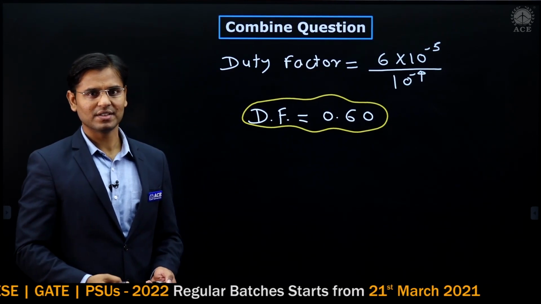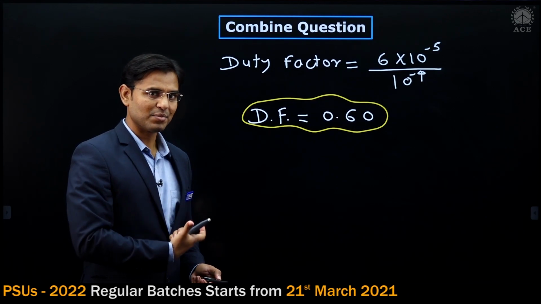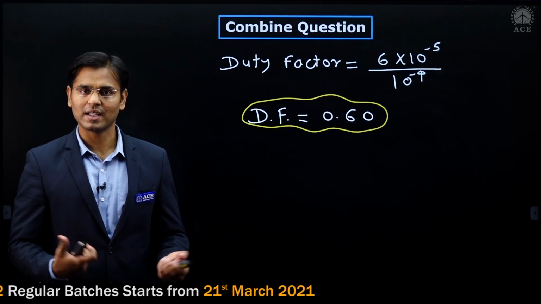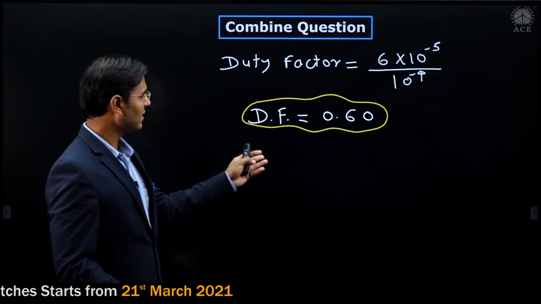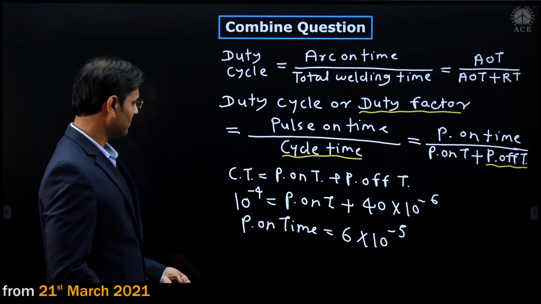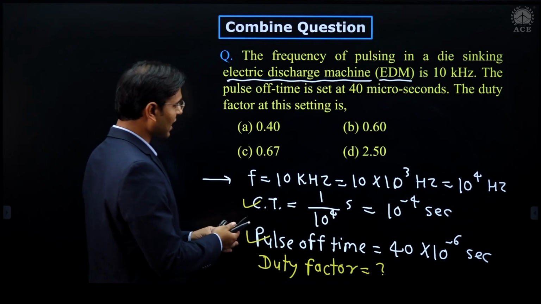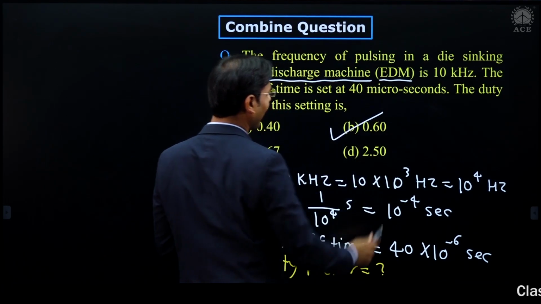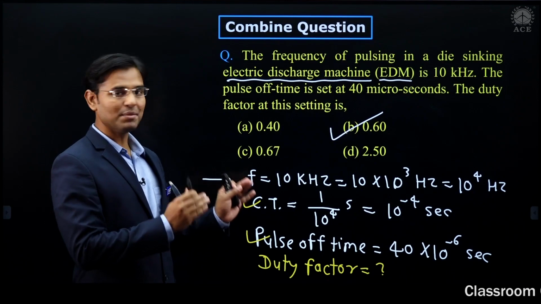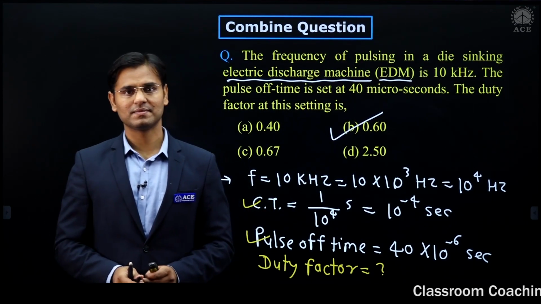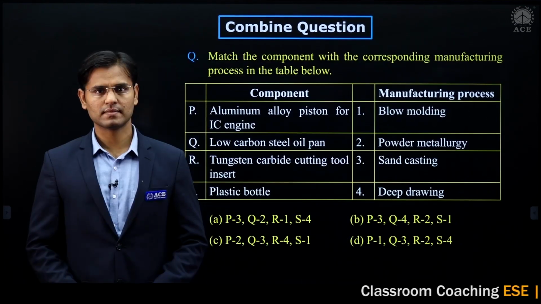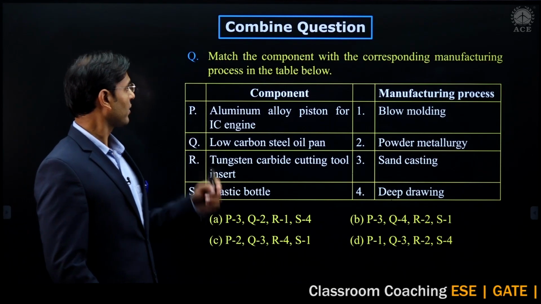Very easy question. The concept of welding is there, but the question is on electrical discharge machine. With this answer, just again I want to show you what we have to calculate. Duty factor, we calculated, that answer is 0.60. This simple question is over. Now see the next combined question.